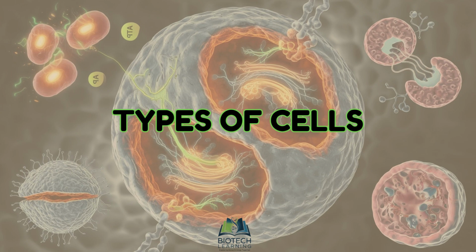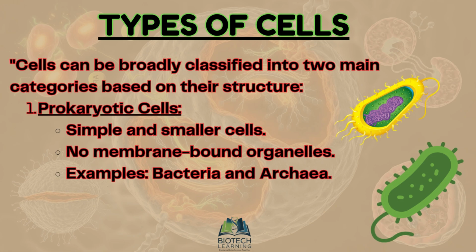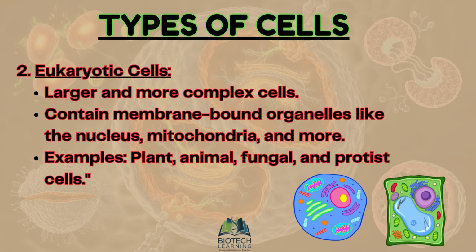Types of cells. Cells can be broadly classified into two main categories based on their structure. Prokaryotic cells: simple and smaller cells with no membrane-bound organelles. Examples: bacteria and archaea. Eukaryotic cells: larger and more complex cells that contain membrane-bound organelles like the nucleus, mitochondria, and more. Examples: plant, animal, fungal, and protist cells.